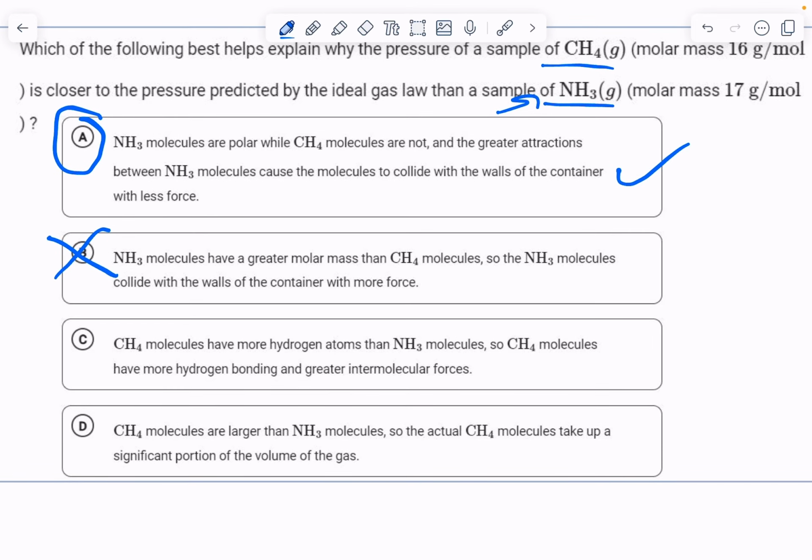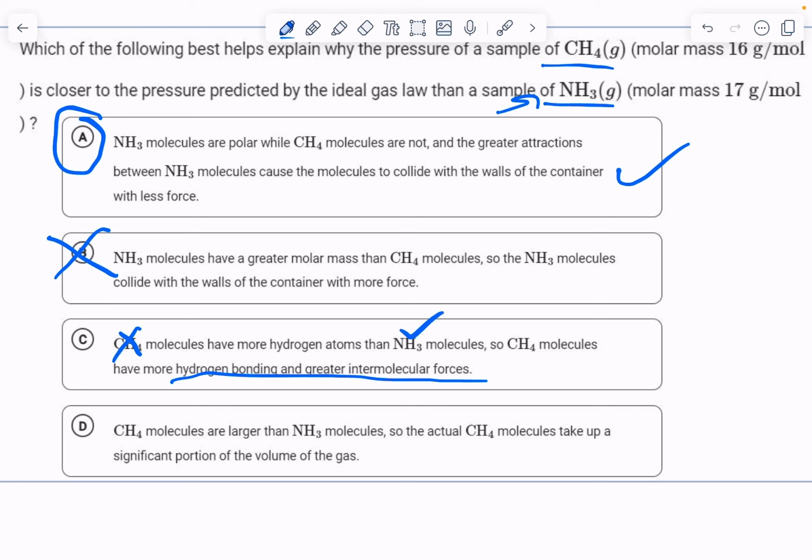C: CH4 molecules have more hydrogen atoms than NH3 molecules, so CH4 molecules have more hydrogen bonding and greater intermolecular forces. Now, here's one that's interesting. They are bringing up intermolecular forces, which is a cause for deviation in ideal gases. But is it a true statement? Can CH4 do hydrogen bonding? And the answer is no. CH4 cannot do hydrogen bonding.